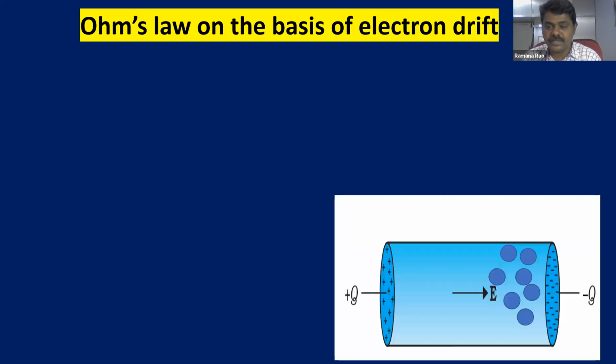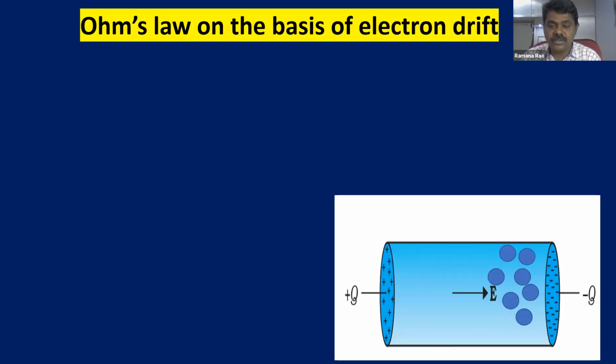I took a conductor and applied a potential difference. One side is positive plate, you can see that is plus Q, and the other side is negative Q. So the electric field is towards the negative charge, starting from positive to negative charge. That already you know. Now let us see, children, in which direction these electrons are going to move. Electrons are going to move towards the positive charge.